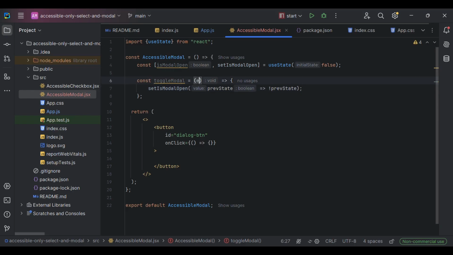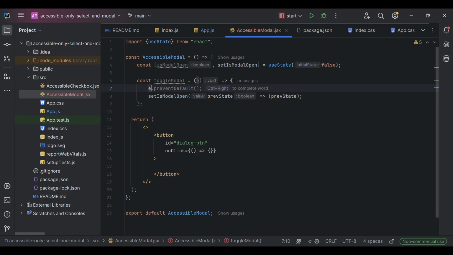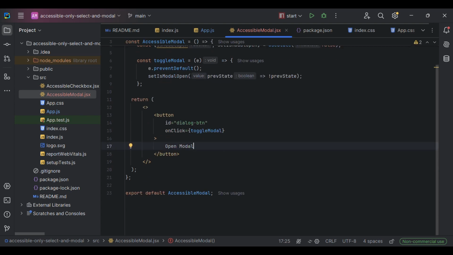Also we are going to do preventDefault, in order not to have any errors or problems when we are going to implement keyboard navigation. So here we are going to use toggleModal, and here we will just write open modal, for example. I already implemented CSS, that's why you can find it on my GitHub. I will link it in the description.